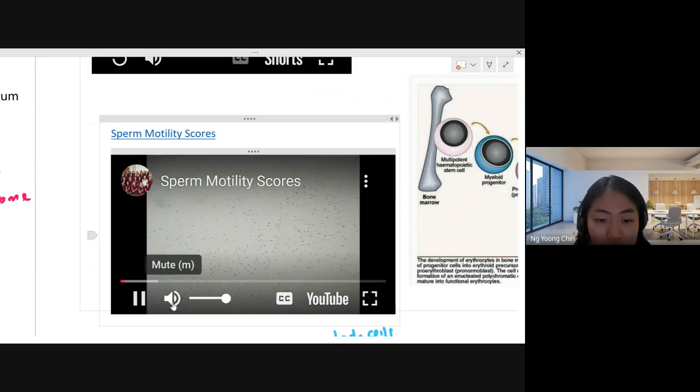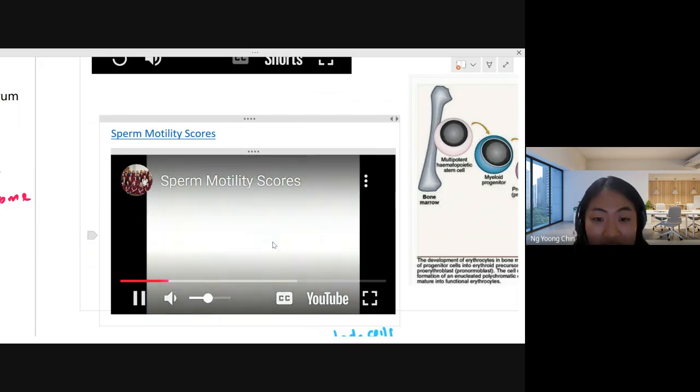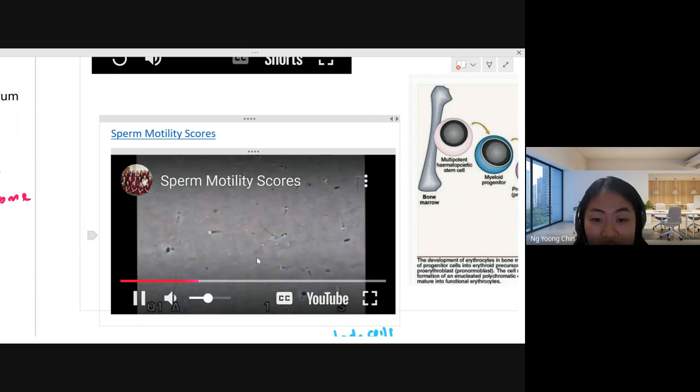This video will be looking at sperm specimens. See, this one moving one is a sperm. You can see they're moving. You can see that the sperm motility is pretty good. Most of the sperm, see, this is sperm. They are looking like this. They are always moving. This one is sperm.